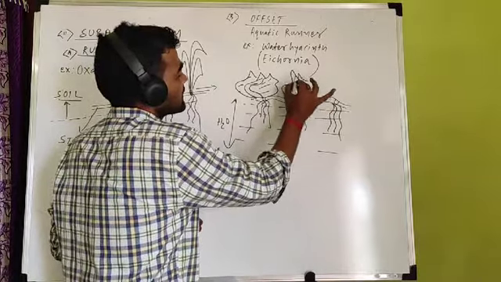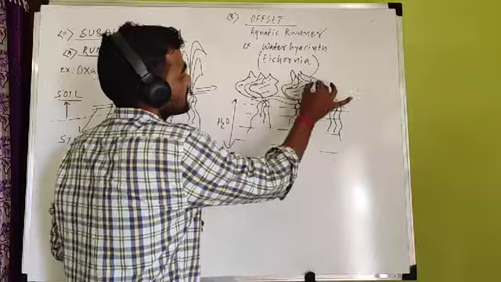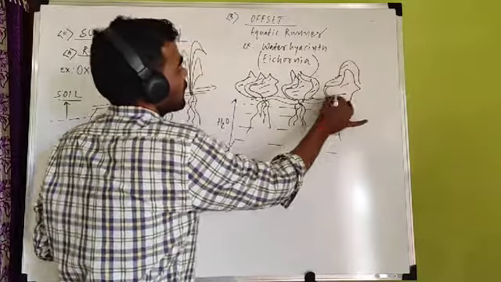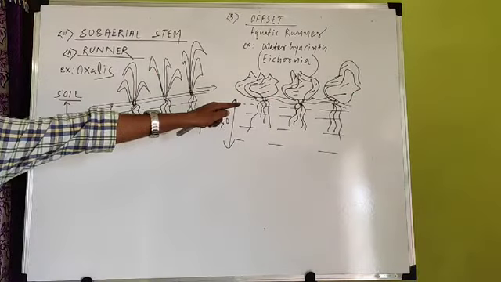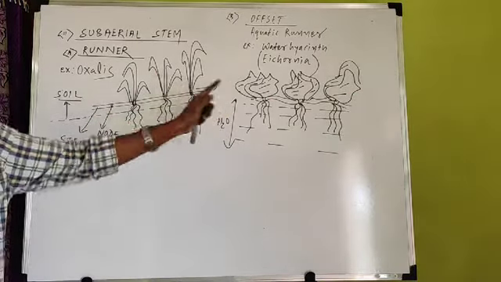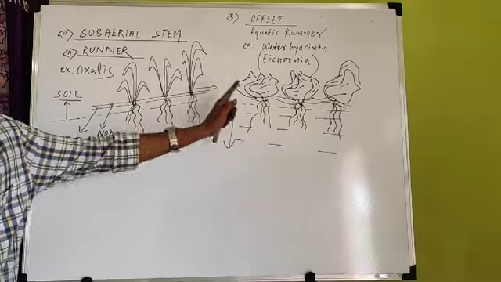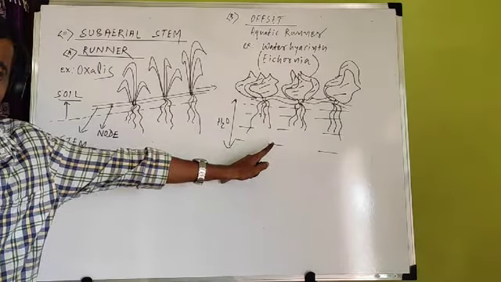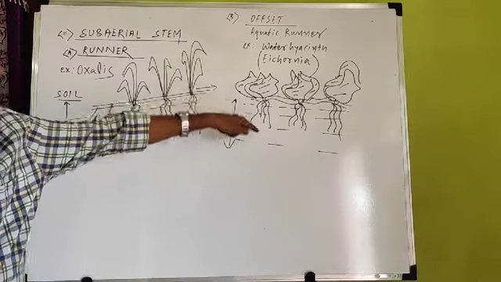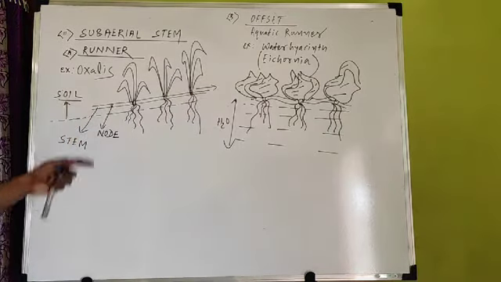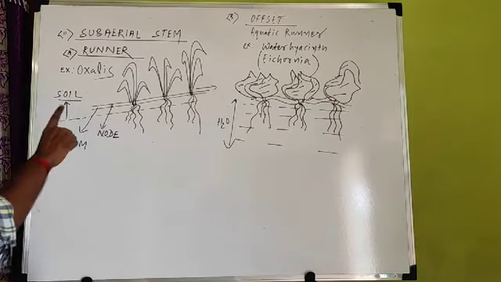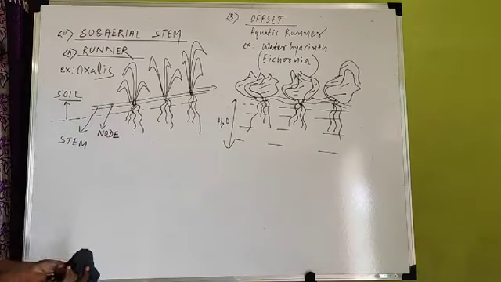You can find this in aquatic conditions. So you can compare these two diagrams. These two diagrams are the same, only one is in soil and this is in water. So aquatic runners are called offsets, but those runners present in soil are normal runners. So runner and offset are complete.